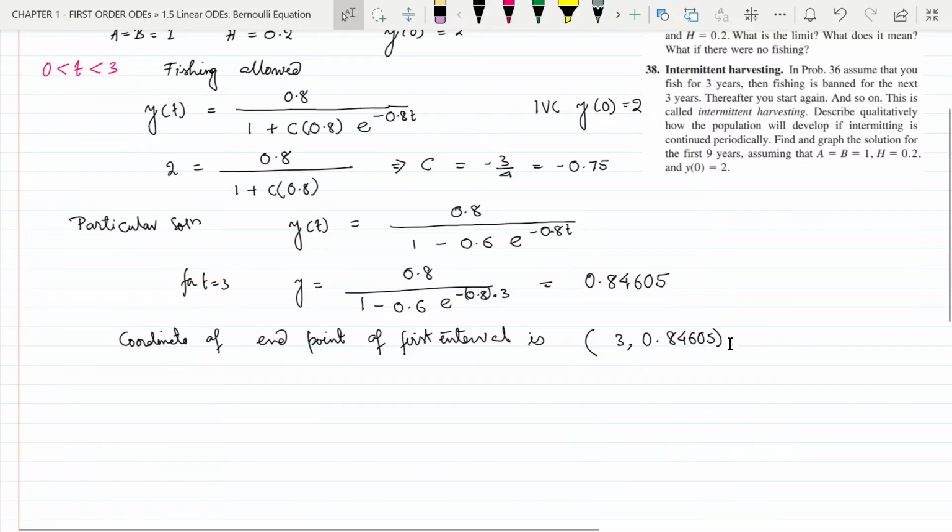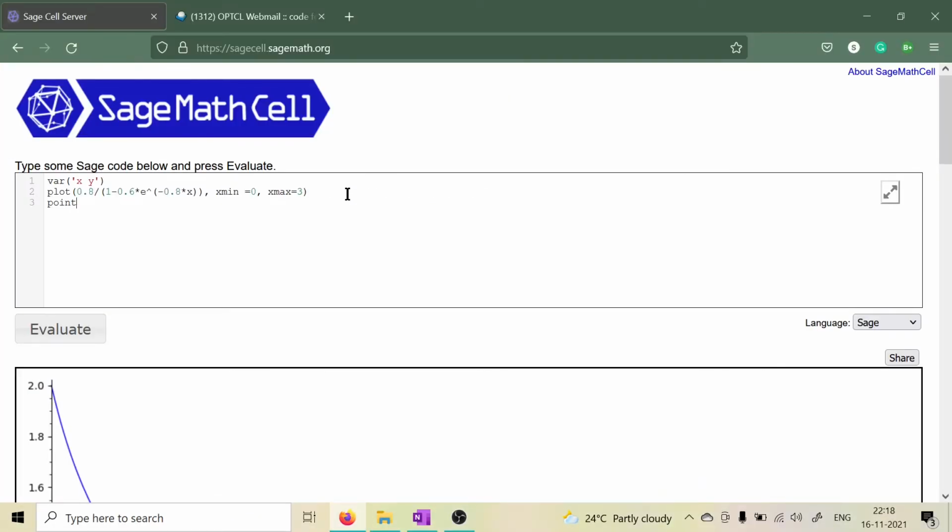Now, let us plot this point in the graph first. So we will write point and inside we will put the coordinate 3, 0.84605. Then we will put size equal to, let us say, 50, and color equal to red.